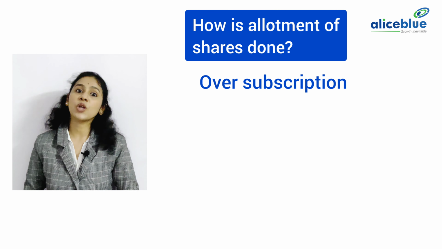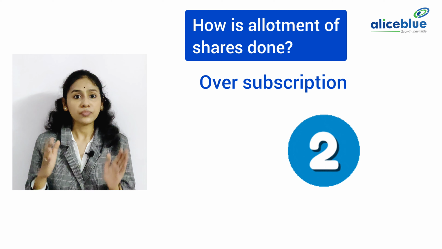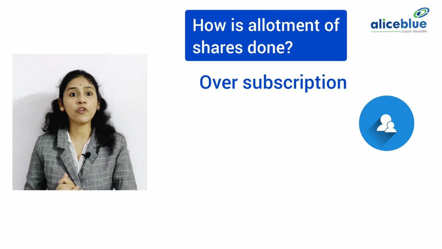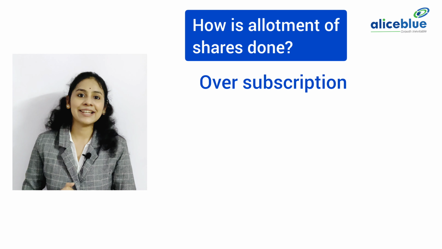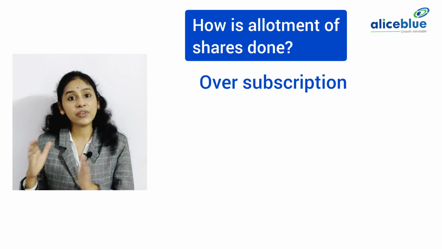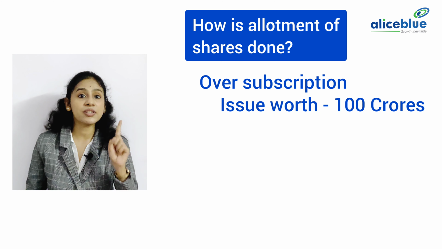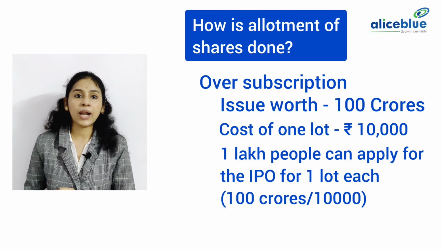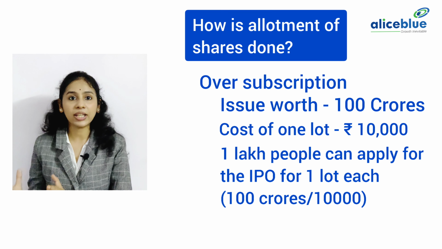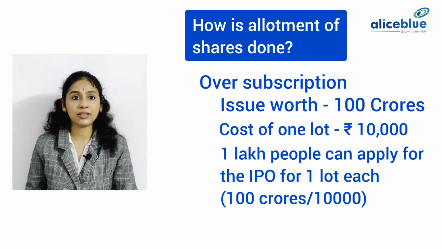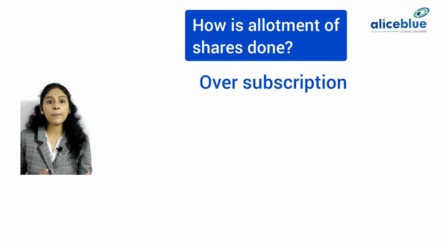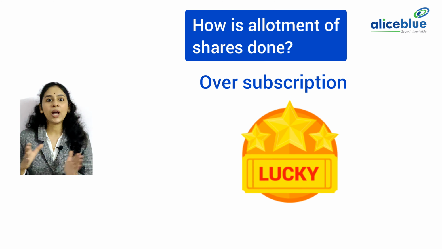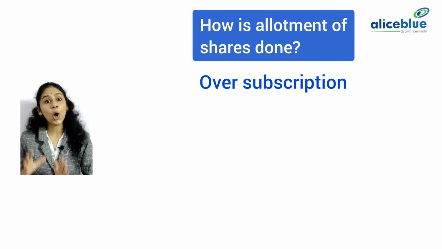There are 2 types of oversubscription. Oversubscription by number of people. For instance, let's assume the issue is worth 100 crores and the cost of one lot is rupees 10,000. So 1 lakh people can apply for the IPO for 1 lot each, that is 100 crores divided by 10,000. If more than 1 lakh people apply for the IPO, the company will have a lucky draw. Then 1 lakh people whose names appear in the lucky draw will get the shares.